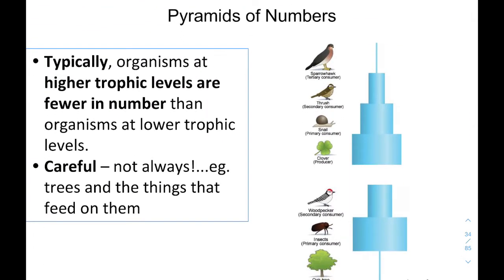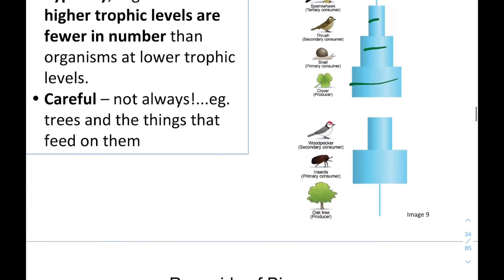If we look at pyramids of numbers, we count how many organisms. That could be something like this, where it is pyramidal in shape. We would call it upright. Or it could be not. So if we have a producer that is just one tree supporting a whole bunch of beetles, which support a few woodpeckers, then this would not be pyramidal in shape. So it would go small, big, and smaller.